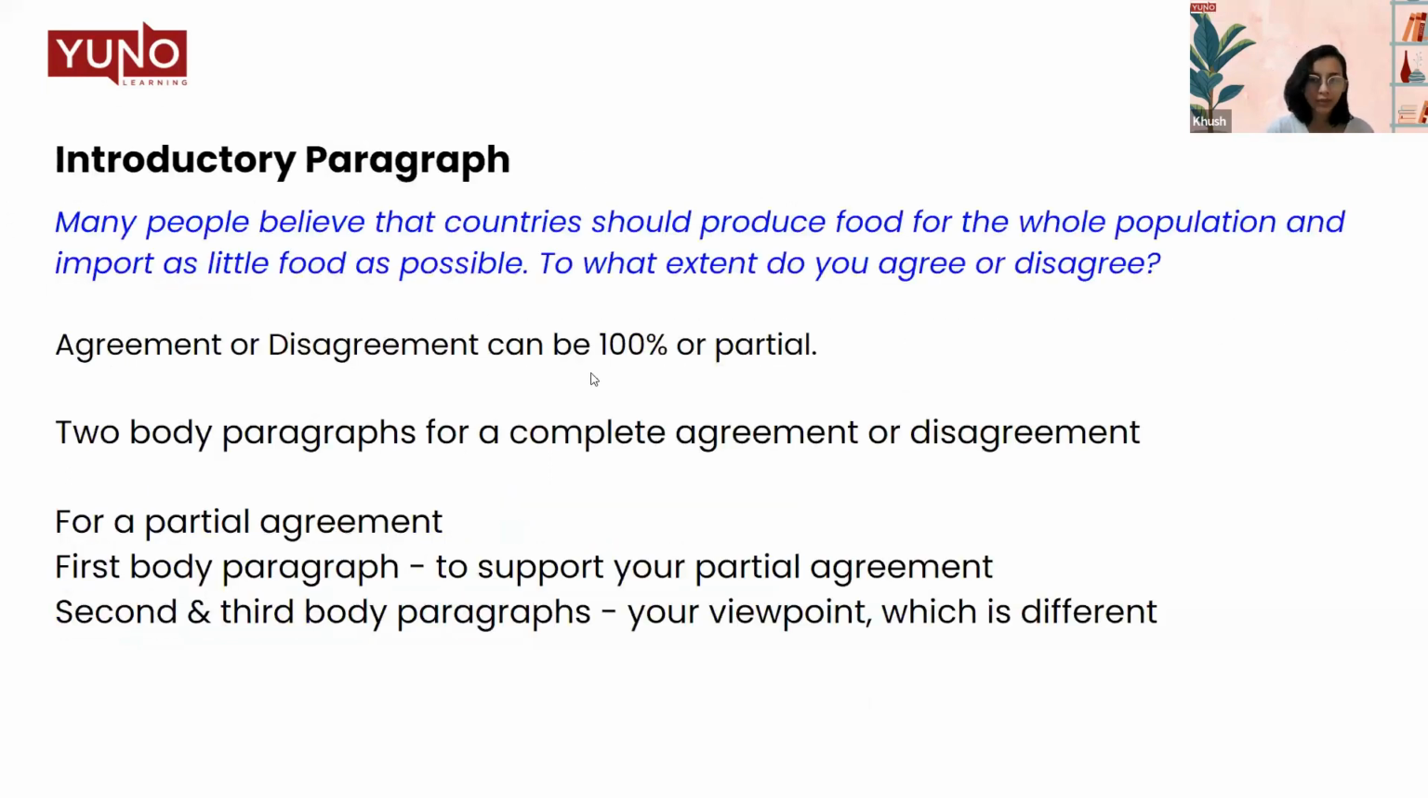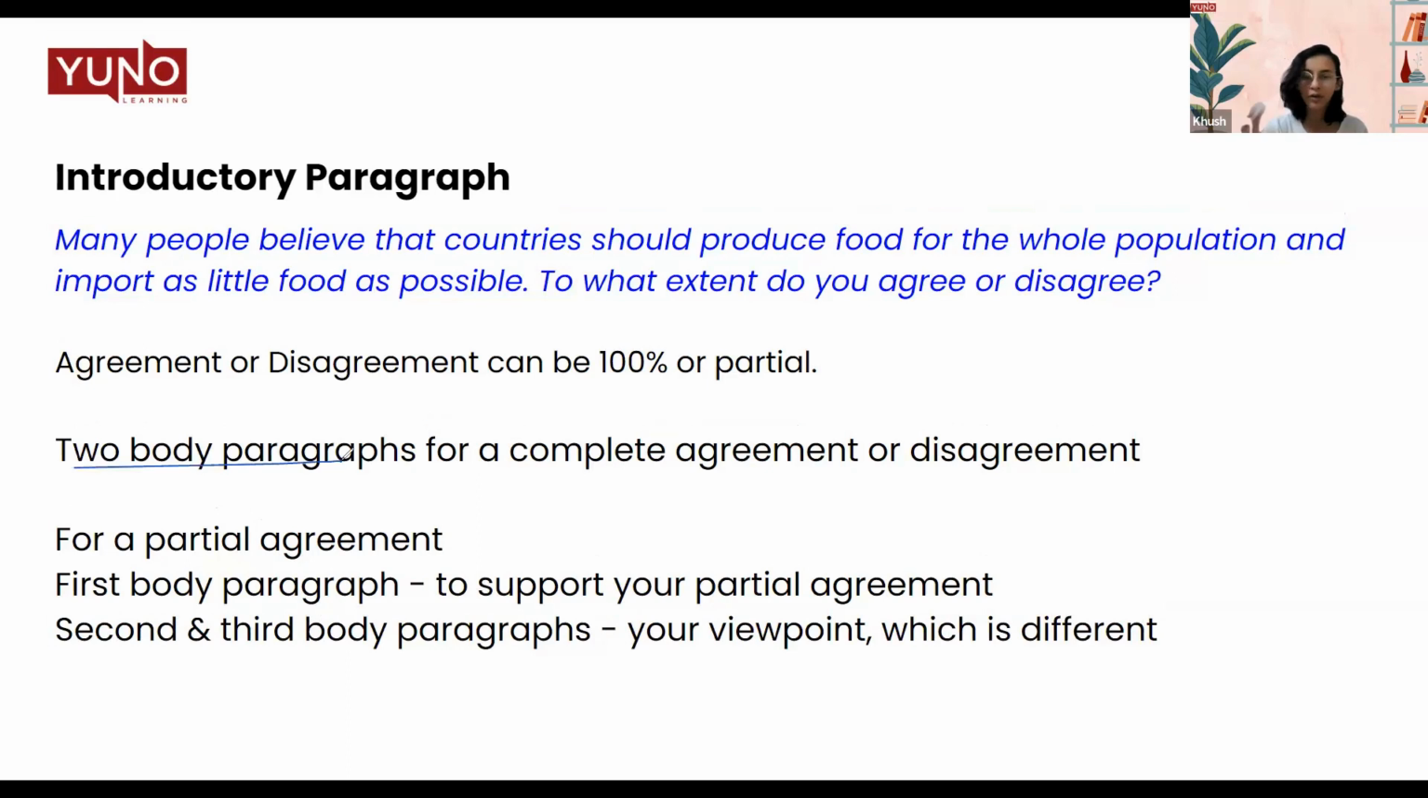Right. So as I told you already, agreement could be 100% or partial. If your agreement is 100% or disagreement is 100%, that means you completely agree or disagree with the statement, then you'll be having two body paragraphs. Introduction, body paragraph 1, body paragraph 2, and conclusion, where you'll be either agreeing with the statement that yes, we should import less, or disagreeing with the statement, no, we should import more, or importing food is fine.